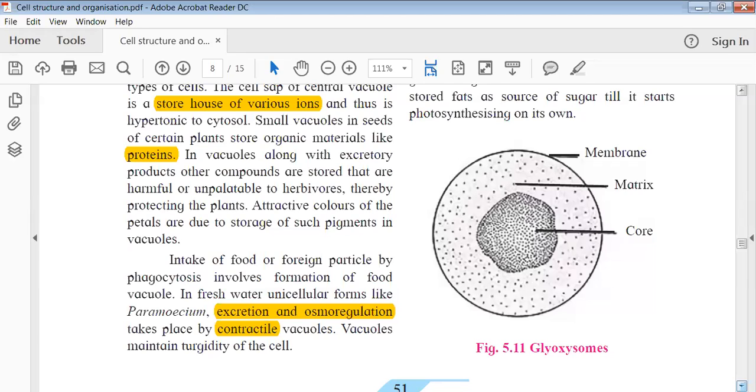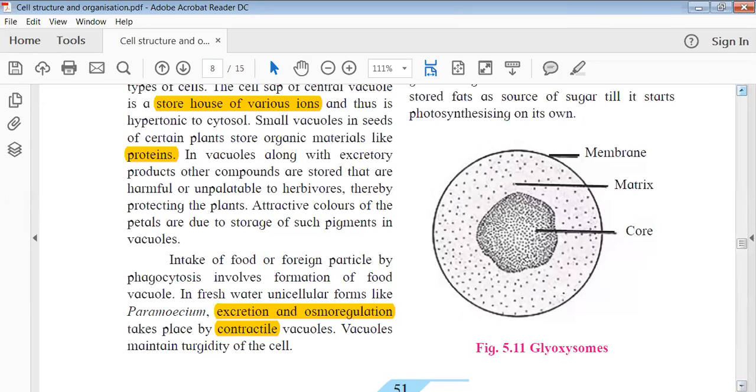If it doesn't stay turgid, like if there is a lack of water, the cell becomes flaccid, where water will not be present in a proper amount within the cell. But because of this typical vacuole, which is a kind of storing organelle, the cell becomes turgid. So that helps in excretion and osmoregulation in the case of paramecium. Okay, so all these are functions.